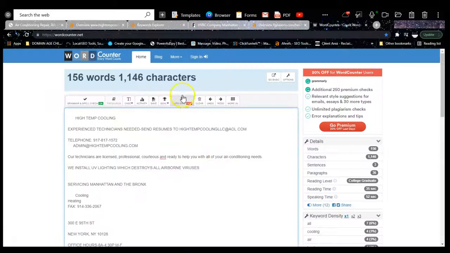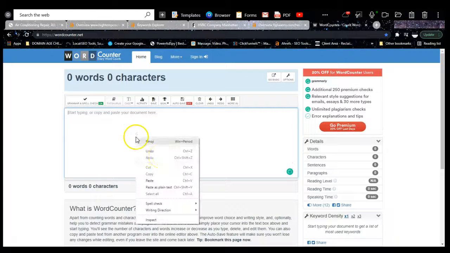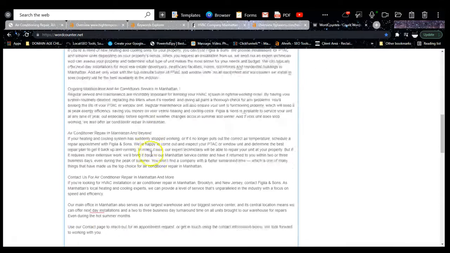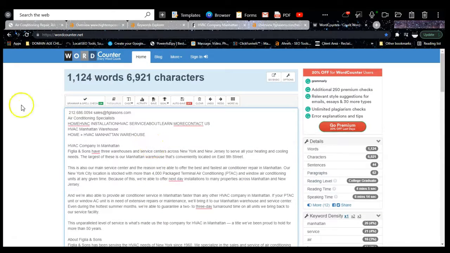And if we put these guys into this counter, we see that they have quite a bit here. They have 1,124 words, right? So Google wants to see about 1,500 words on your front page, but these guys are actually doing pretty good with the content. Sometimes on the internet, most of the websites are not ranking with this much content, so these guys are pretty off to a good start.